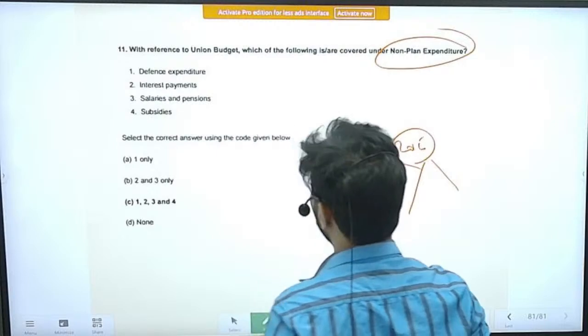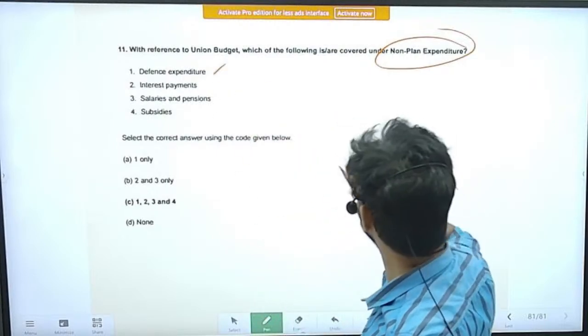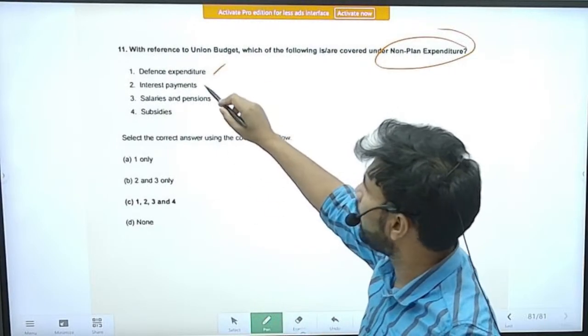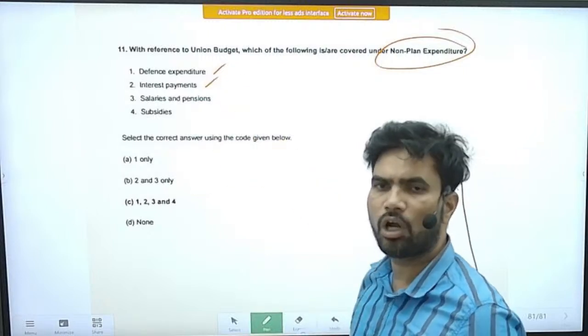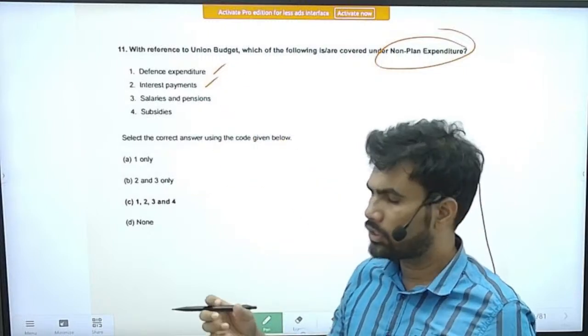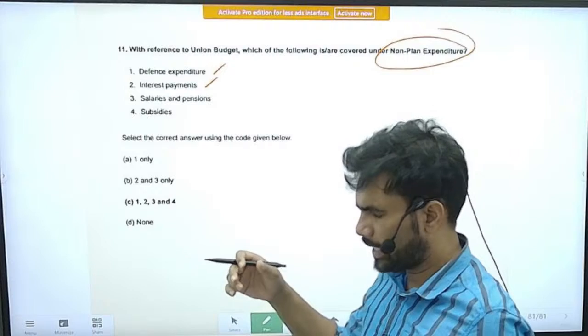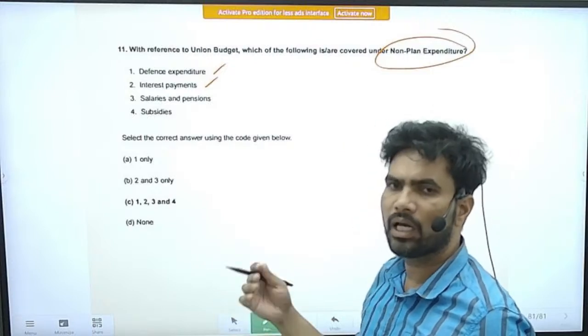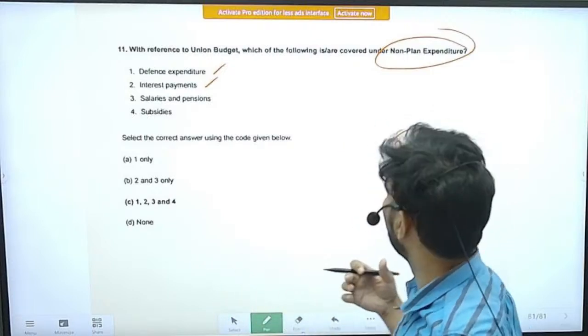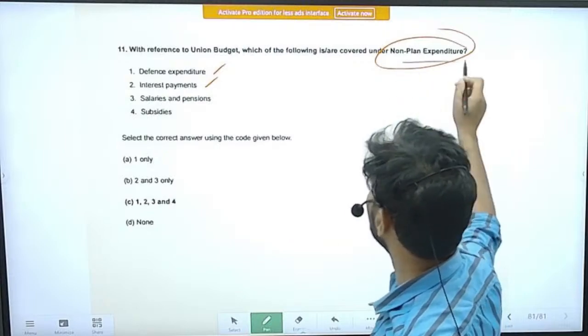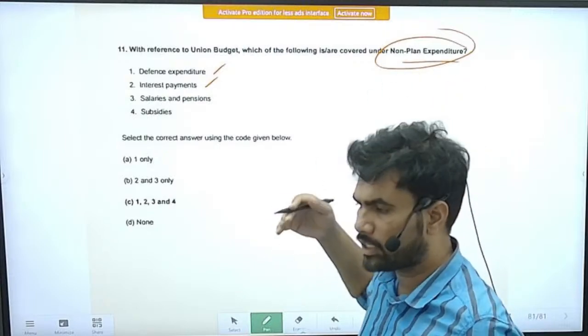At that time, defense expenditure, interest payments, all these were short-term expenditures. So that's why they are not included in the planned expenditure. They are part of the non-planned expenditure only.